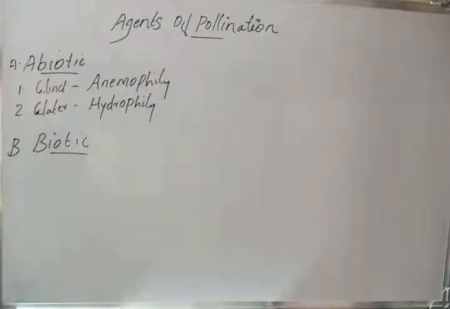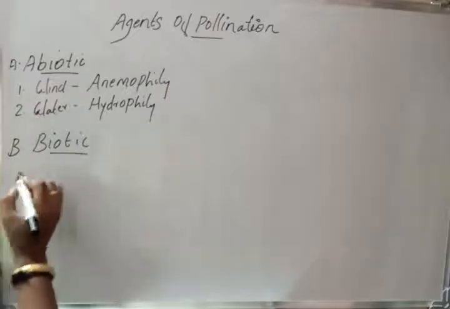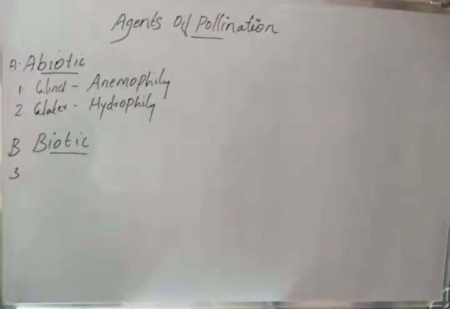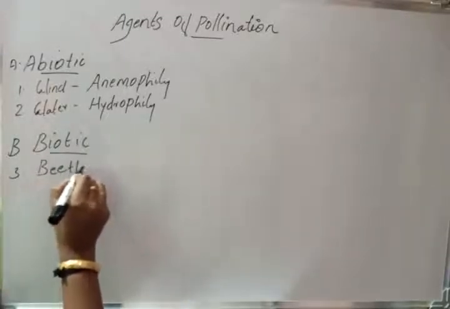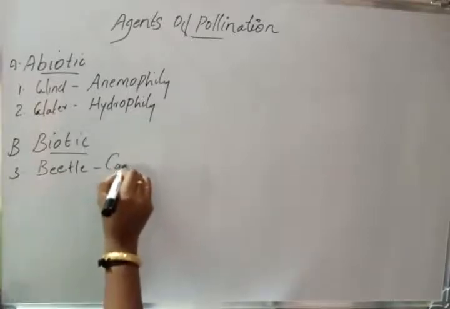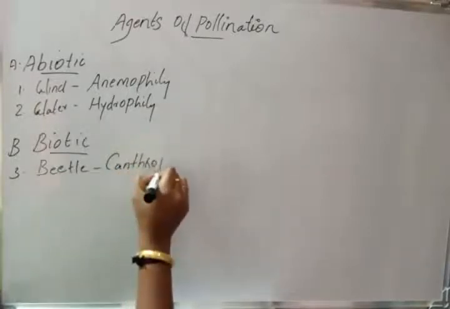For biotic agencies, there are several names, depending upon the animal which brings the pollination. First one is cantharophily. If the pollination is brought by beetles, we call it cantharophily.